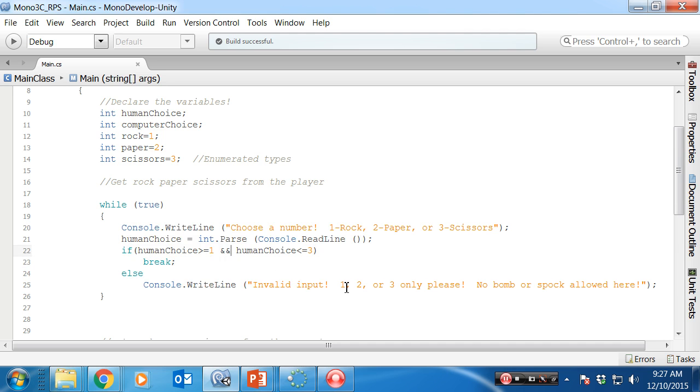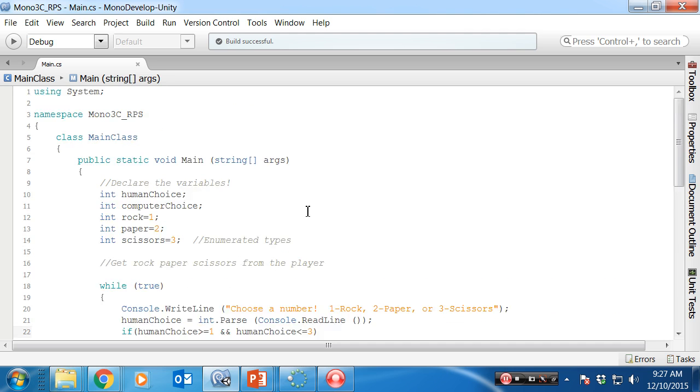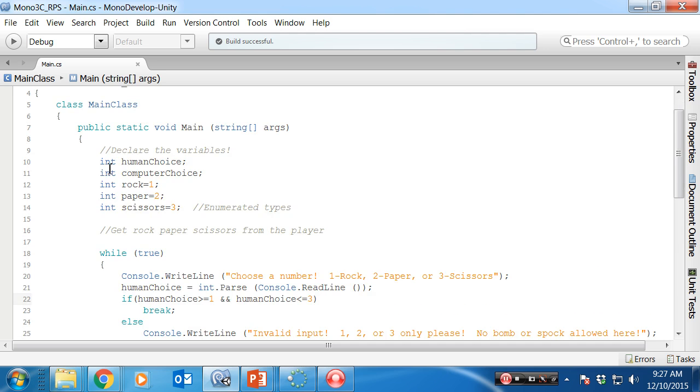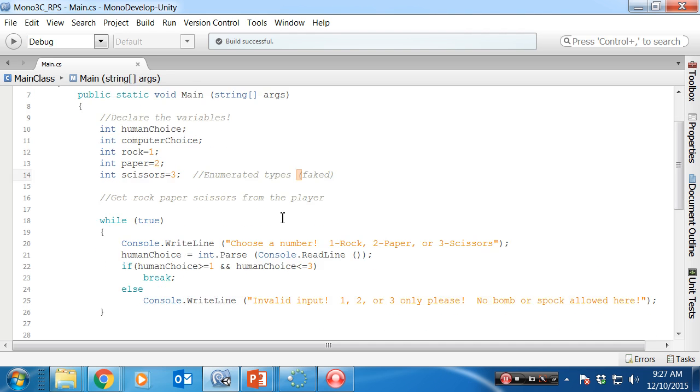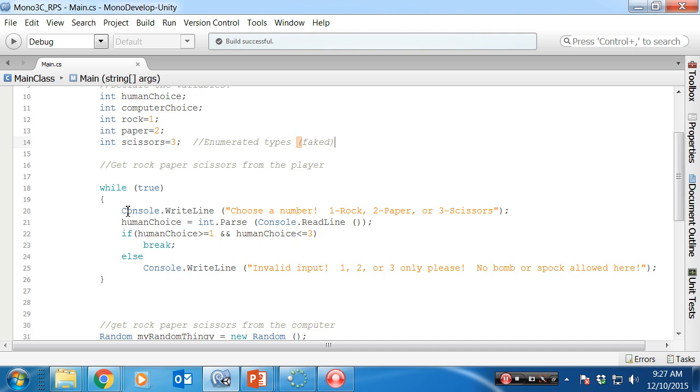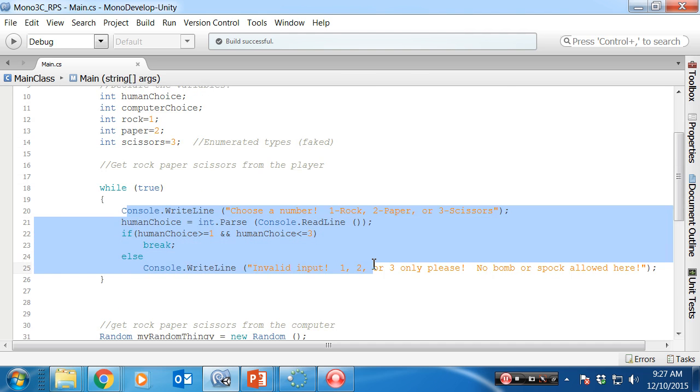I think we've kind of solved enough of the problems. I'll scroll down through it one more time. We make some variables. These are enums, or variables that actually work as numbers. They're not official enums. They're faked. We get one from the player, just a number, 1, 2, or 3. We cast it right here.